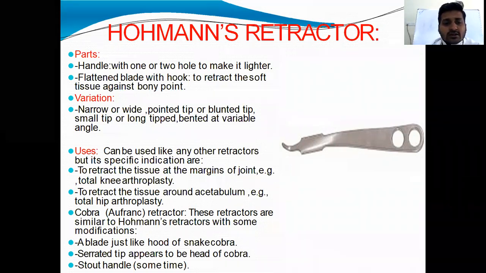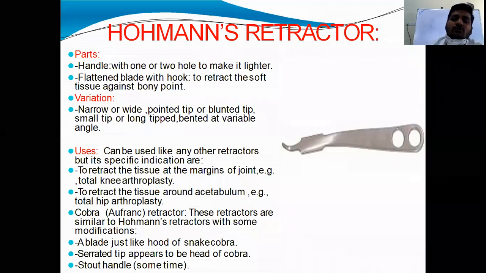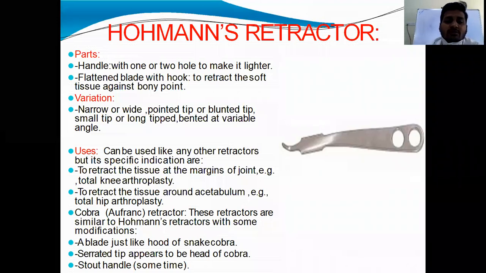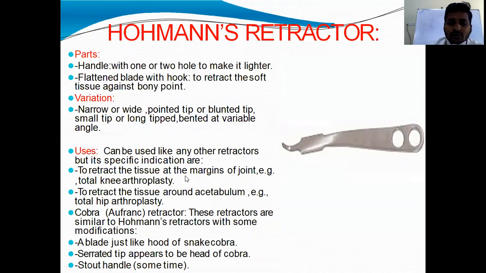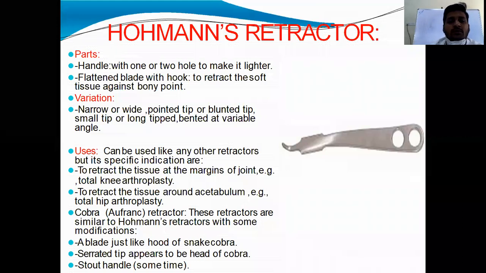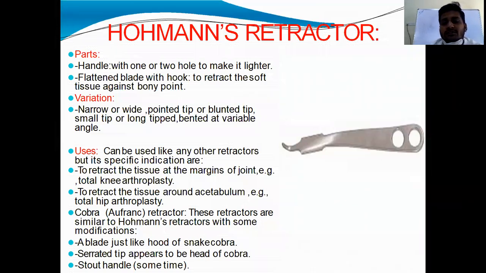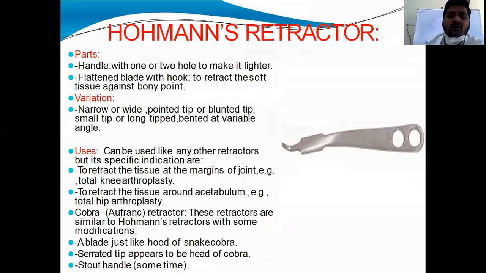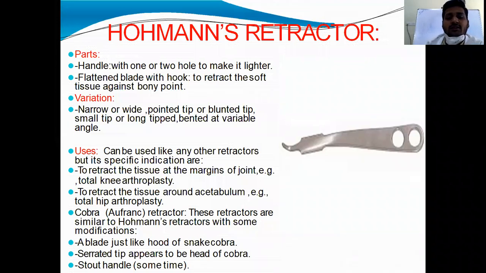Homan's retractor is a handle with one or two holes to make it lighter and a flattened blade with a hook to retract the soft tissue against a bony point. Variation is it is of two types, narrow or wide, and pointed tip or blunted tip, small tip or long tip, bent at variable angle.